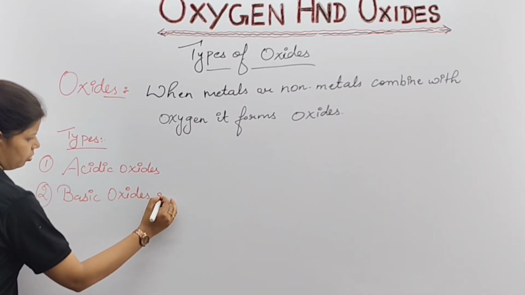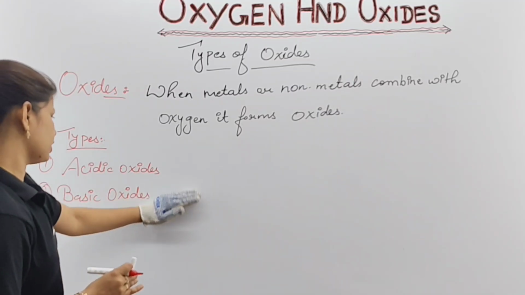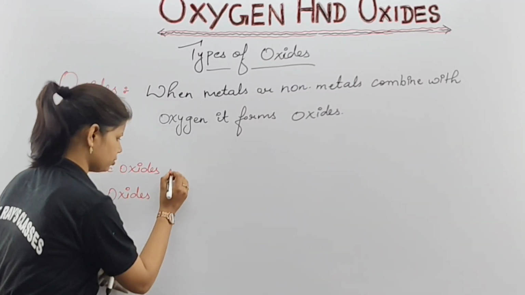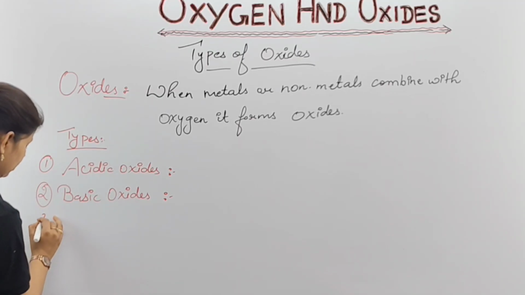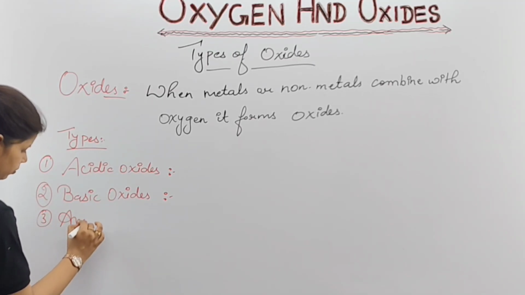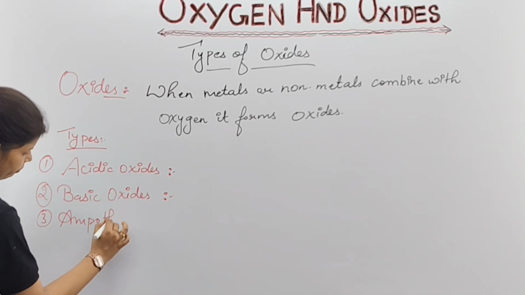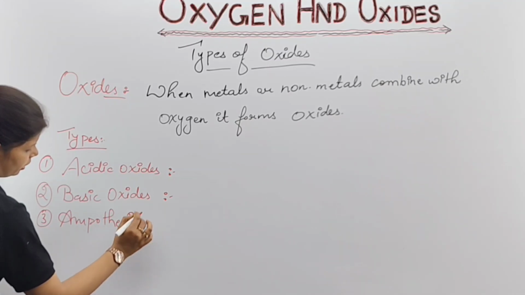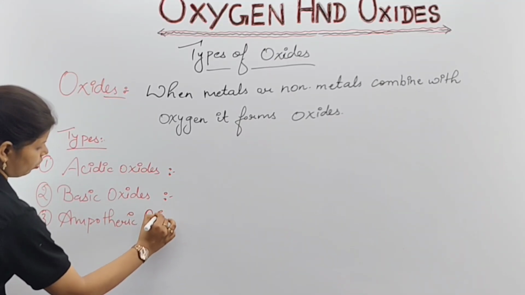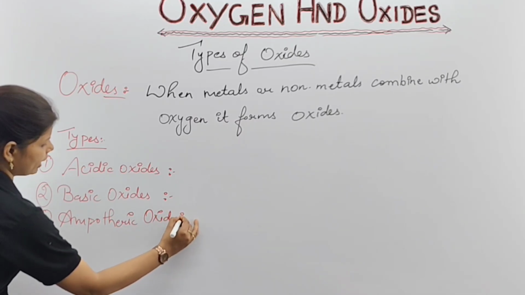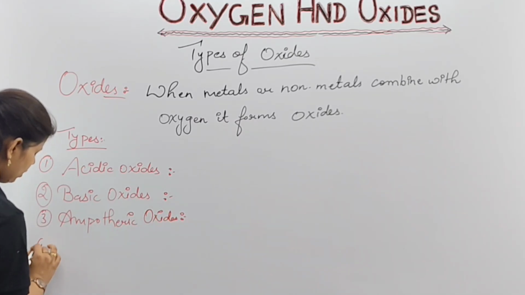Third is your amphoteric oxide. And fourth is your neutral oxide. Okay? Please note it down. Meanwhile you have to recall what oxides are. When the reaction occurs between metals and non-metals, then oxides are formed through which reaction? Through chemical reaction.